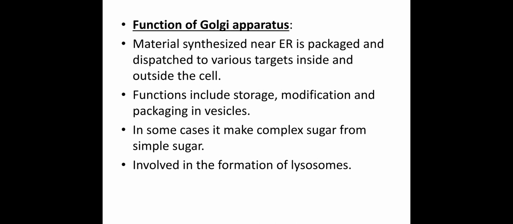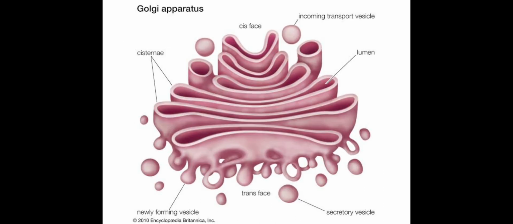After packaging, it can also store the molecules, modify them, and package them in vesicles. In some cases, as a form of modification, it makes complex sugar from simple sugar, and it is also involved in the formation of lysosomes. These are the functions of the Golgi apparatus.